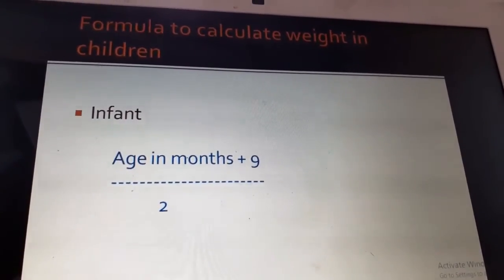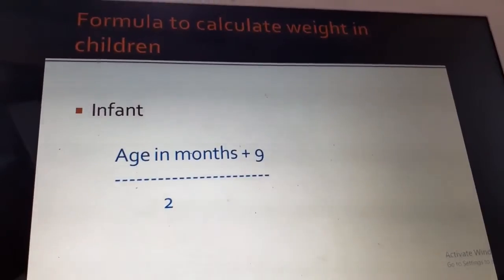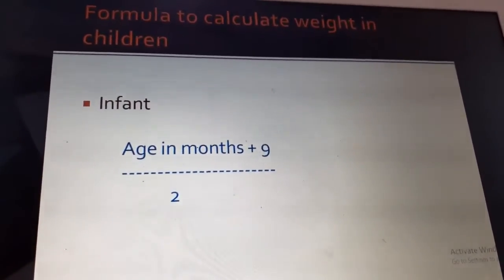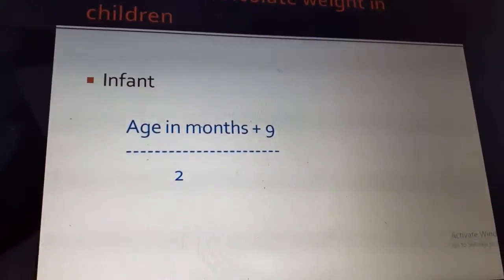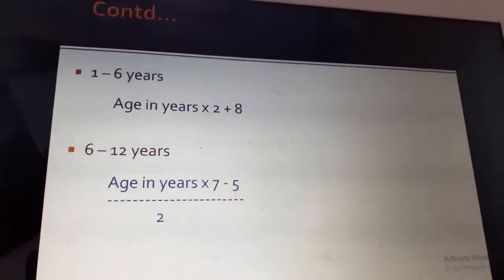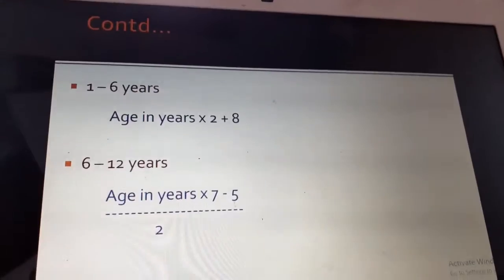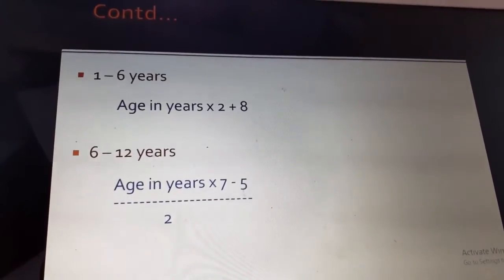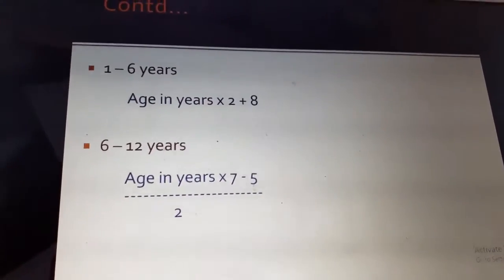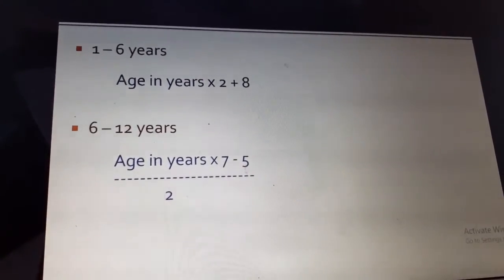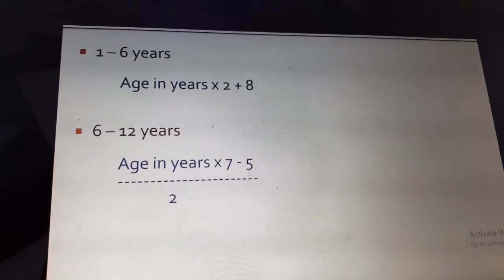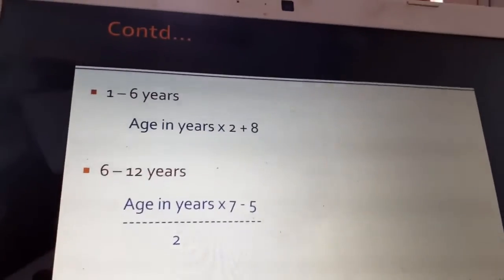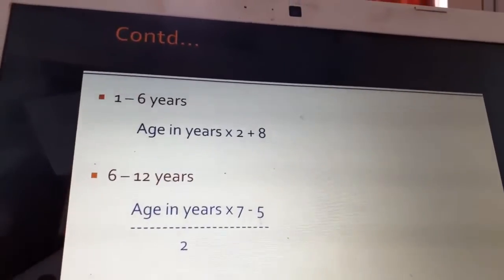Suppose the child is a 2 months old baby, 2 plus 9 divided by 2. That gives 11 divided by 2. That is, the expected weight for a 2-month-old child should be 5.5. Likewise, from 1 to 6 years, the formula for checking the expected weight is age in years into 2 plus 8. So for example, for a 2-year-old child, age in years is 2, so 2 into 2 plus 8 would be, 2 into 2 is 4, 4 plus 8 will be 12 kgs.